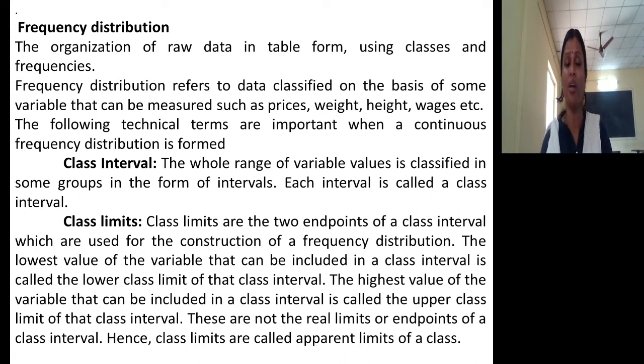Quantitative variable, not qualitative variable. So frequency distribution refers to classifying the data on the basis of some variable that can be measured, such as prices, weight, height, wages, or income, profit, all those things. So that is nothing but frequency distribution.